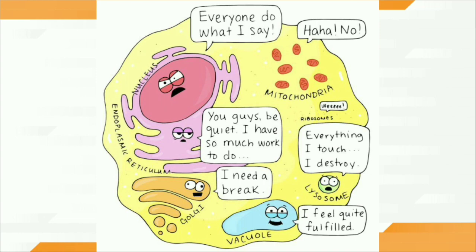And the Golgi apparatus says I need a break, because it does a lot of work like packaging, modifying and delivering to wherever necessary. And the vacuole says I feel quite fulfilled, because it stores food and whatever is necessary. And the lysosome says everything I touch I destroy, because it is the suicidal bag of the cell, so it digests everything. So hope everything is clear in this chapter.